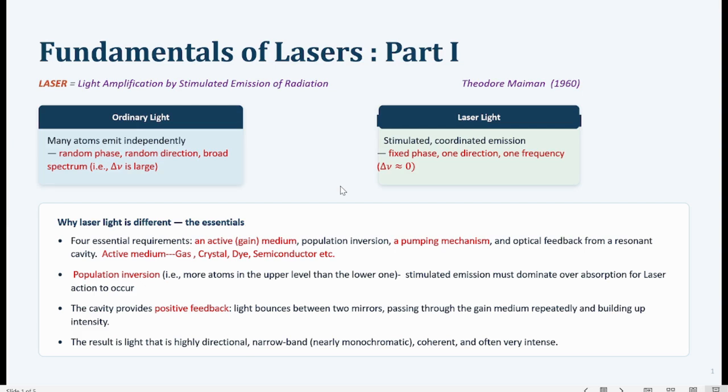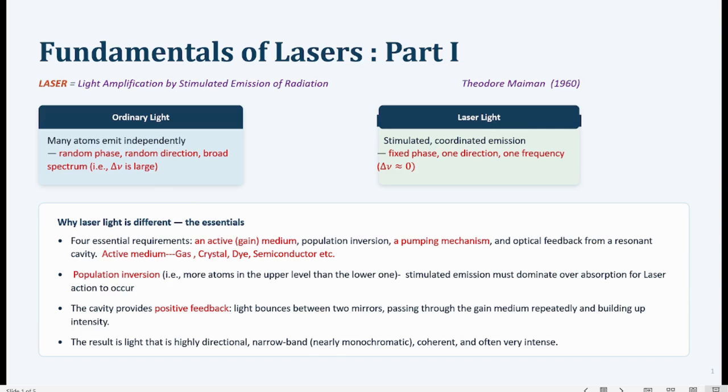Hello friends, today I will talk about fundamentals of lasers. This will be the first lecture of lasers. So this is part 1, and in part 2 we will discuss some other things about lasers. So first of all, let us understand what is laser.